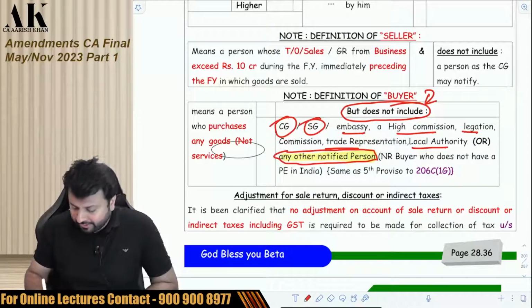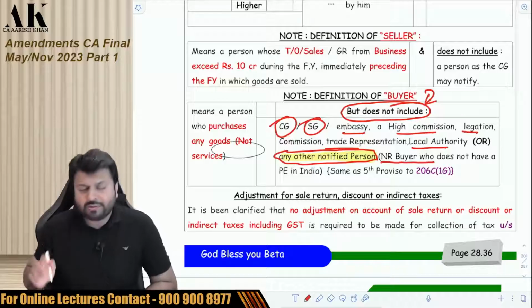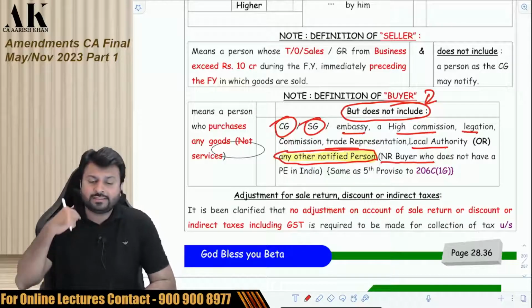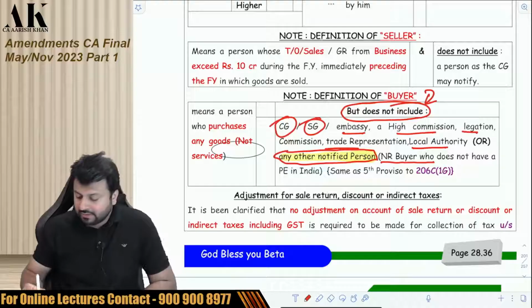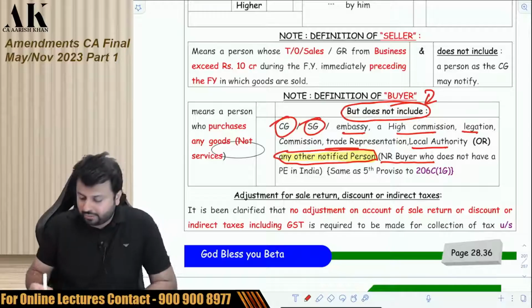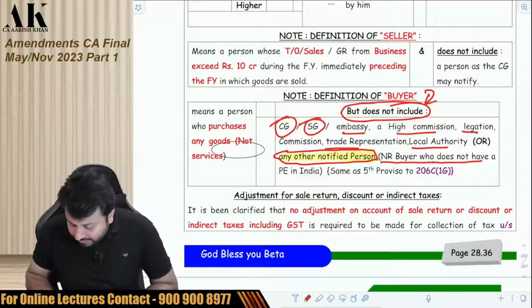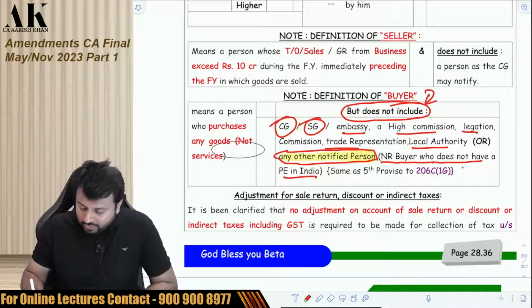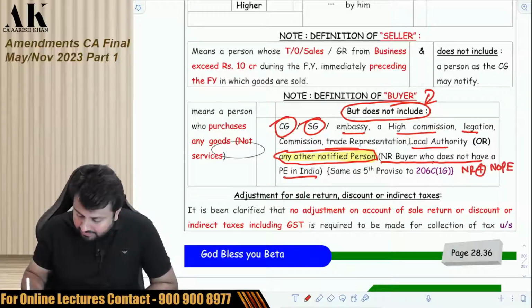So this is an amendment. Non-resident. This is not an amendment made by Finance Act 2022. This is an amendment made through a notification. That is the reason you might not find this as green, because this is an amendment made in between of the year, not by Finance Act 22. So non-resident who does not have a PE. So if there is a non-resident who does not have a PE, is not a buyer.